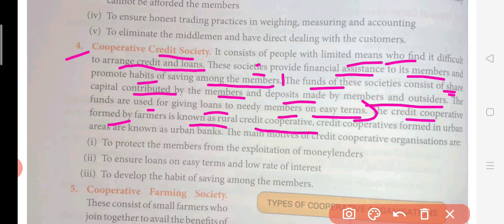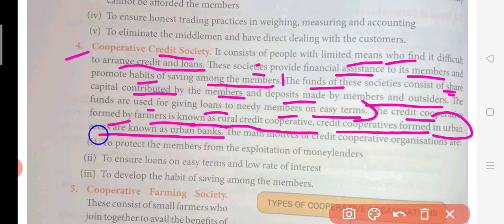Now the credit cooperative formed by the farmers, if farmers are making such a credit cooperative, it will be called a rural credit cooperative. The second one is a credit cooperative formed in an urban area, which has been civilized a little bit, with some houses, like Ratlam and Jaora. So we are in urban areas, and these are known as urban banks, so here it will be called an urban bank.